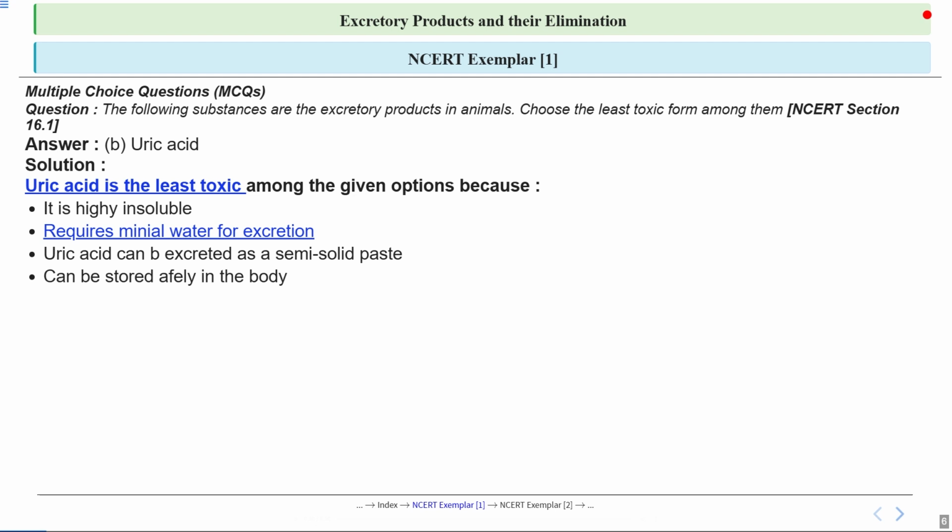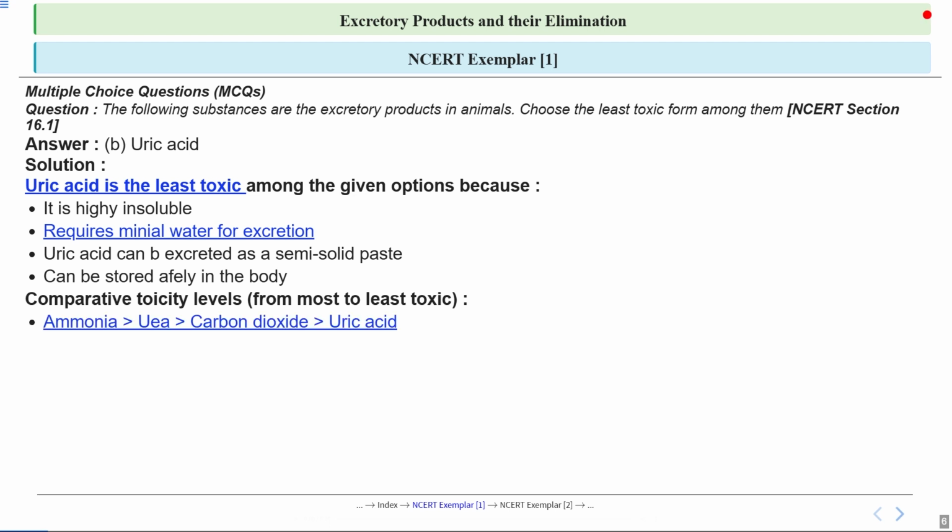to be eliminated quickly to avoid damage, just like ammonia. Let's compare the toxicity levels of different excretory products. From most to least, we have ammonia, urea, carbon dioxide and finally uric acid. This hierarchy helps us understand why uric acid is the preferred choice for many animals. Notice the order of toxicity. Here we can see that ammonia is the most toxic, followed by urea, carbon dioxide and uric acid.